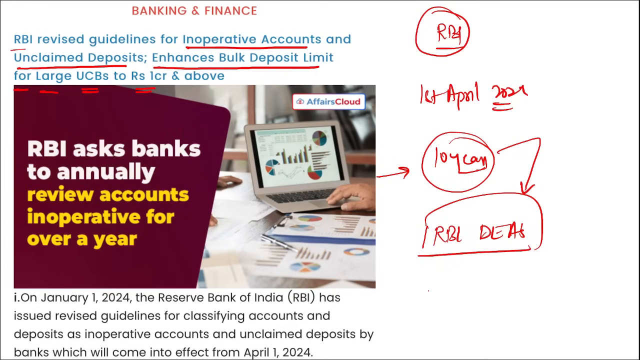Apart from this, RBI has also revised the bulk deposit limit for urban cooperative banks by increasing it to 1 crore rupees and above, from 15 lakh and above for scheduled primary cooperative banks in tier 3 and tier 4. I repeat, they have increased it to 1 crore rupees. Let me show you here. No, it is not mentioned. So I repeat again, RBI has revised the bulk deposit limit for urban cooperative banks by increasing it to 1 crore rupees. It was earlier 15 lakh rupees.